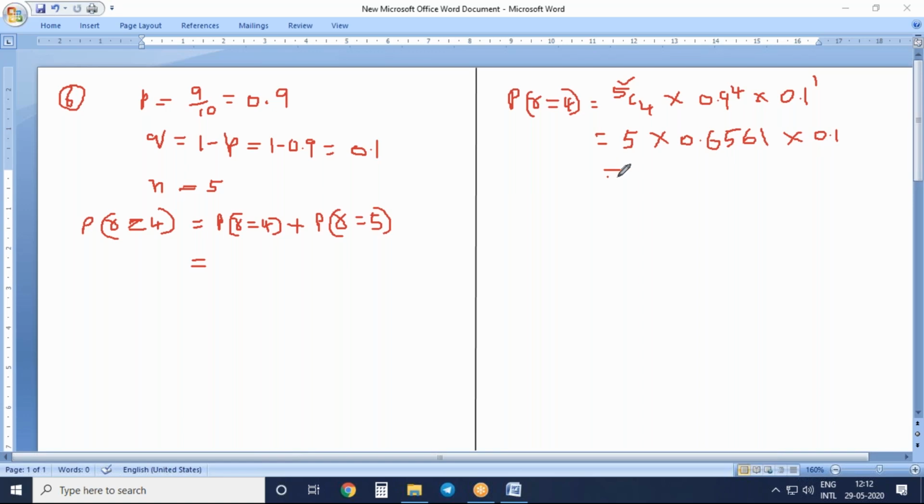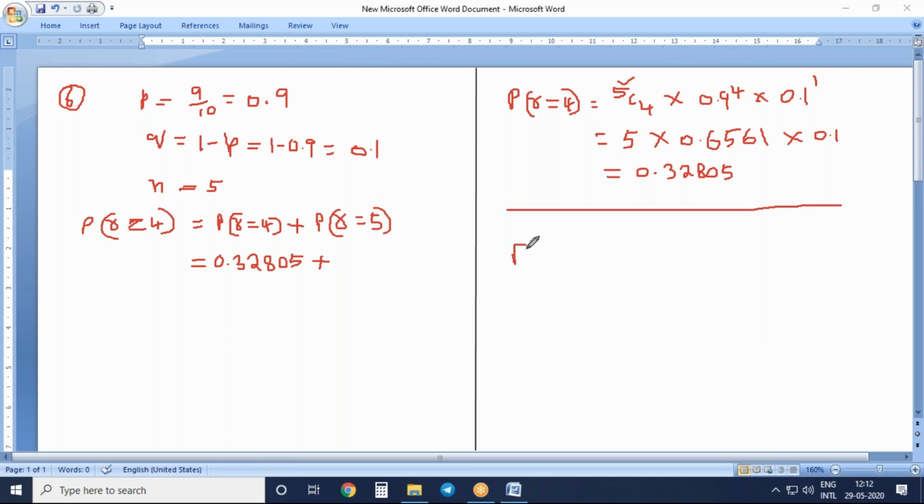Now you multiply 5 into 0.6561 into 0.1. How much are you getting? 0.32805. So this value right here is 0.32805, plus, now P of R equal to 5.